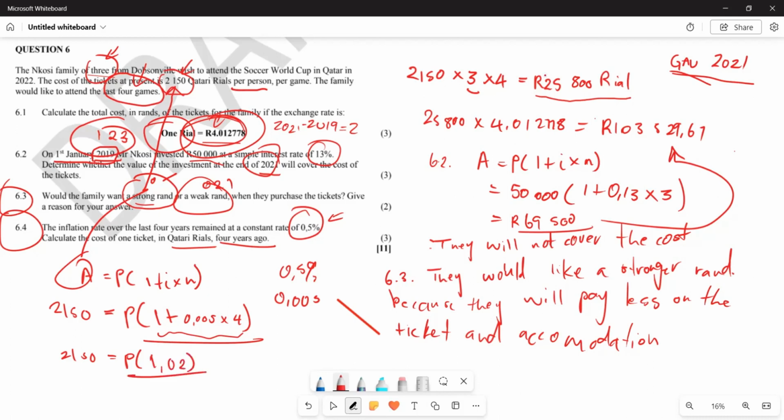So you divide by 1.02, and the value of your P is going to be 2,107.84 riyals. Which means if the inflation didn't grow, this was going to be the cost of these particular tickets altogether. So basically, this is how you answer all these types of questions. Thank you very much.